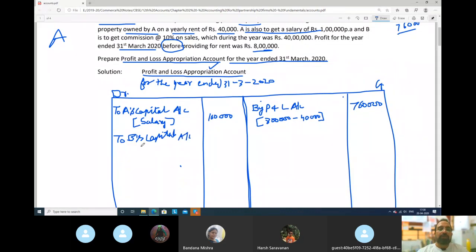What are we paying to his capital account? Commission. How much is the commission? 10% on sales. Now sales is how much? During the year 40 lakh rupees. 10% of 40 lakh is how much, beta? 4 lakh rupees. So we will pay him 4 lakh rupees commission.